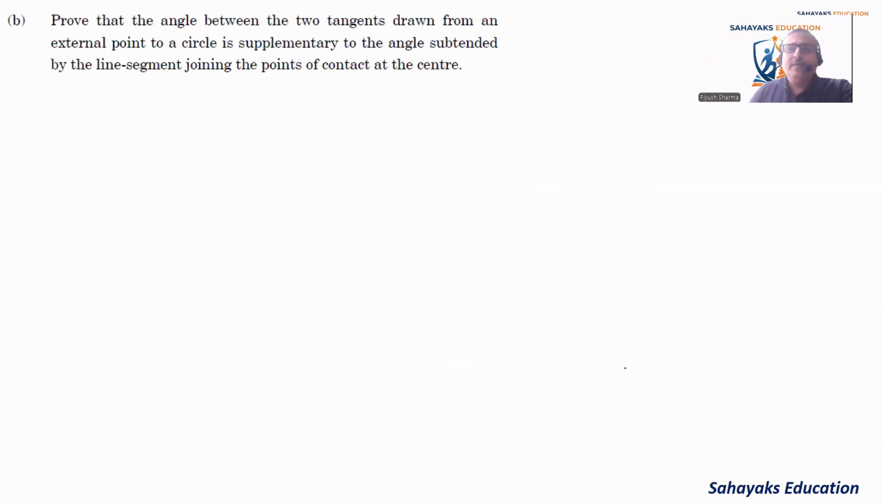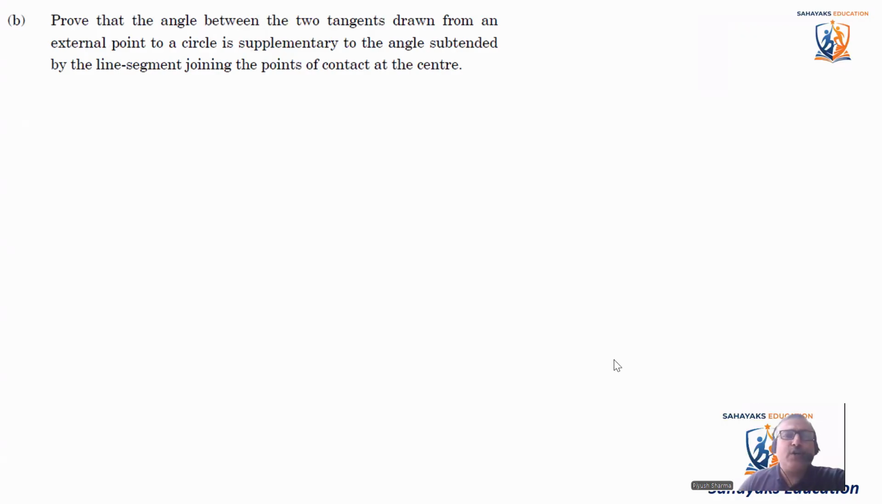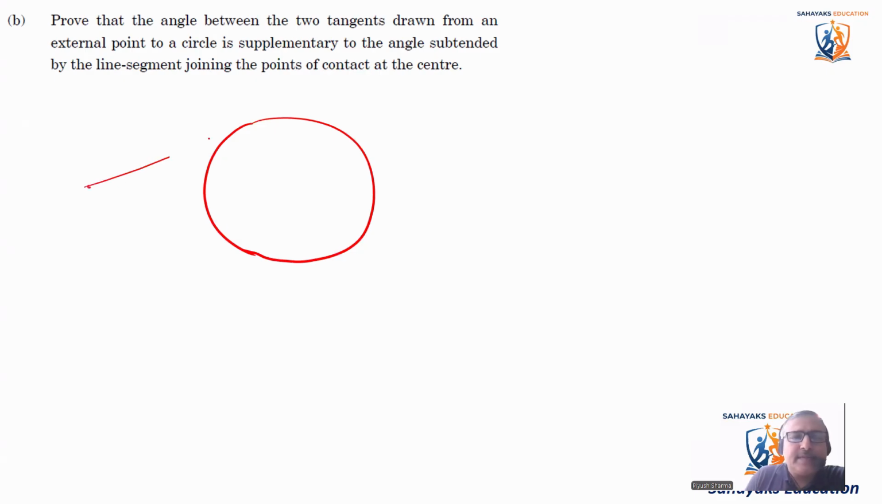Okay, coming to the next question. Prove that the angle between the two tangents drawn from an external point to a circle is supplementary to the angle subtended by the line segment joining the points of contact at the center. Okay, so this is a circle. They're saying this is one tangent, this is another tangent, and this is a center. I can mark it as O, A, B, P.